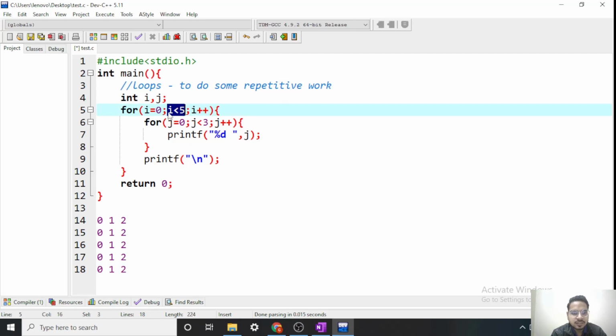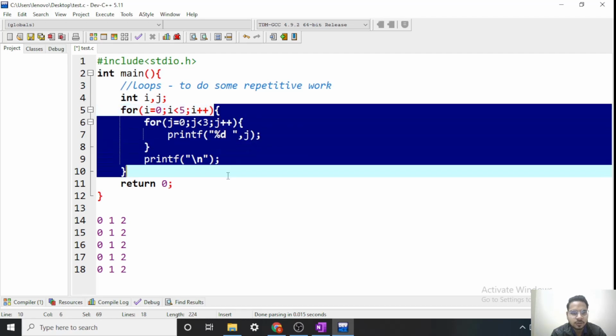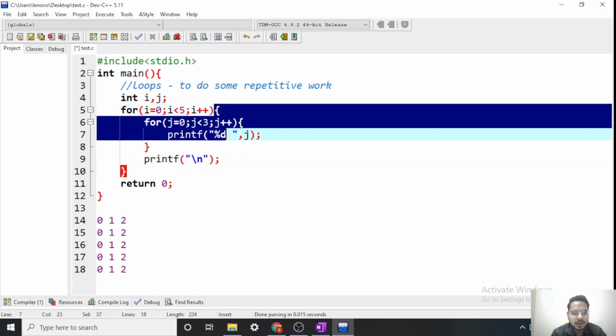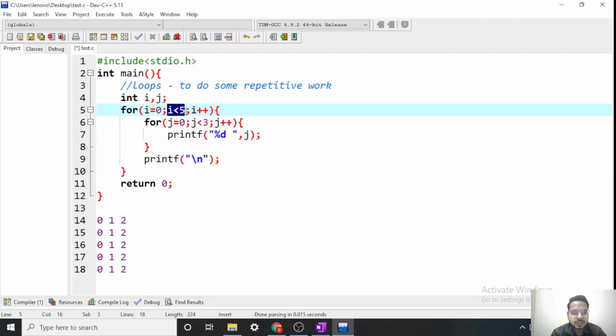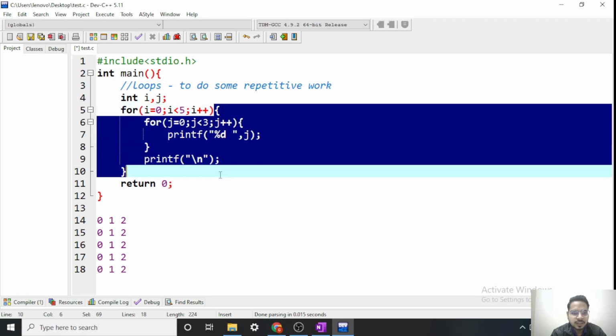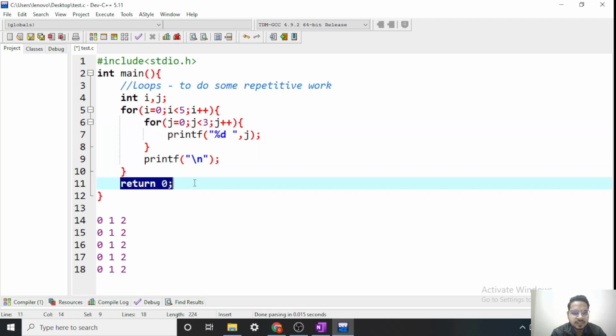So since the condition of the outer for loop is false, we will exit everything. Both the outer and the inner. Why? See, what is the body of this outer for loop? This one. And what I told, if the condition of a loop is false, we will exit its complete body. So when this condition becomes false, we will exit the complete body of this loop, including this inner loop also, and we will directly reach here and our program will end now. So our output should be like this.